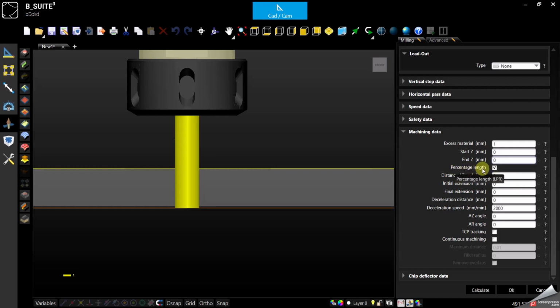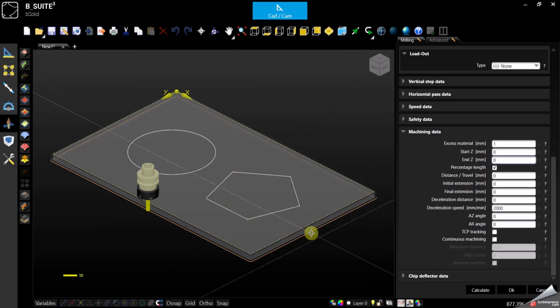Then percentage length, what this parameter does. If you want to do only 50% of the selected geometry, we can leave the percentage enabled and specify 50%. And as you can see, instead of going all the way around the geometry, it will go halfway.